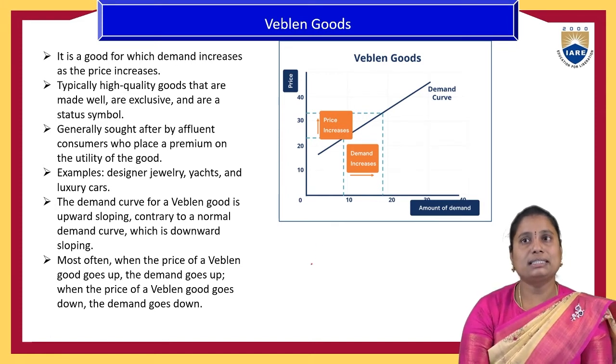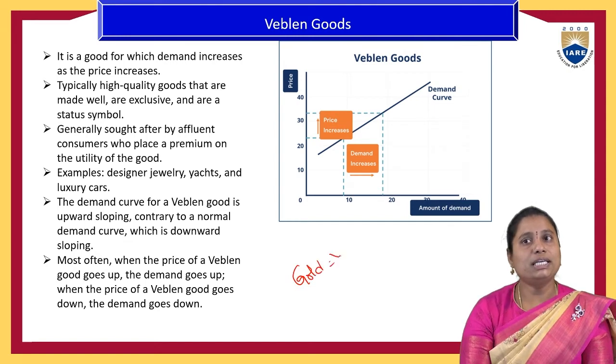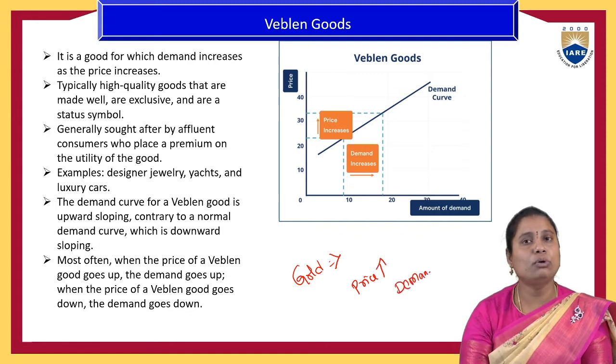So let us take the example of gold. Generally, as per the law of demand, if the price increases, the demand for that good has to reduce.